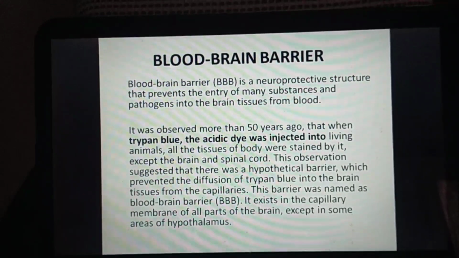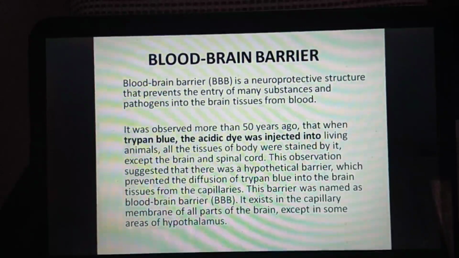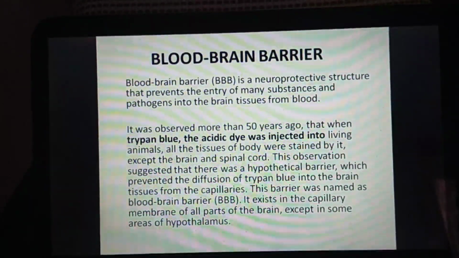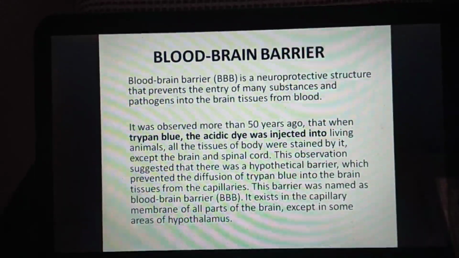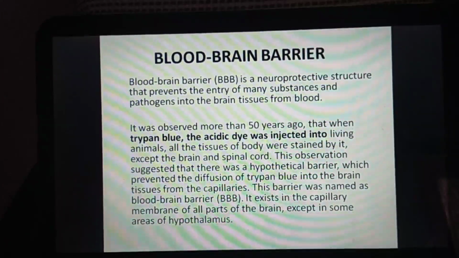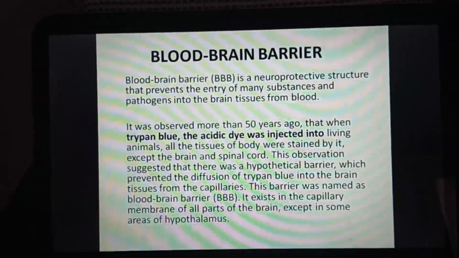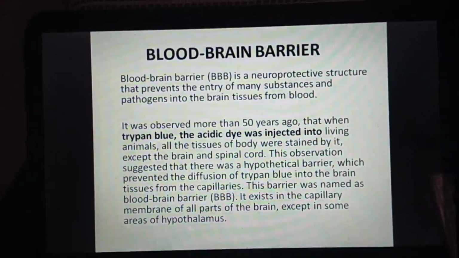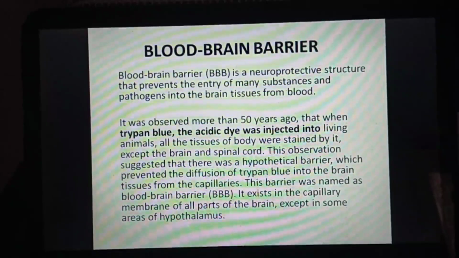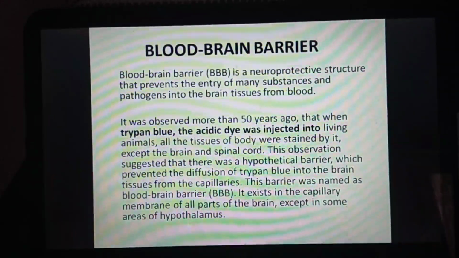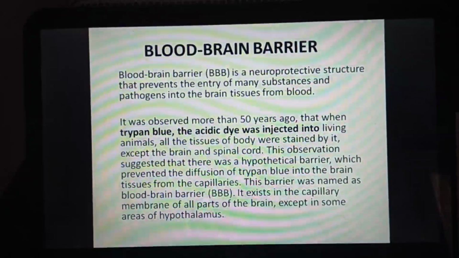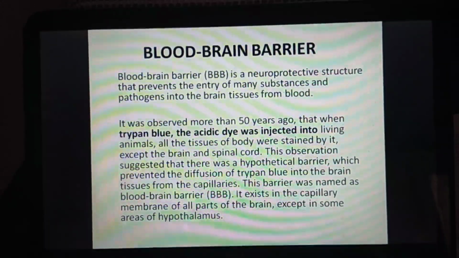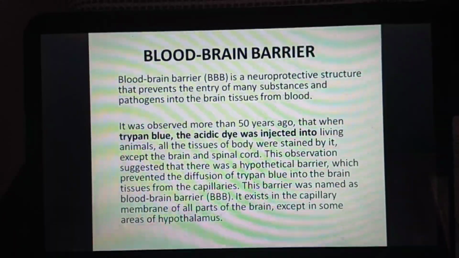So we'll see that. Blood-brain barrier, BBB, is a neuroprotective structure that prevents the entry of many substances and pathogens into the brain tissues from blood. It was observed more than 50 years ago that when trypan blue, the acidic dye, was injected into living animals, all the tissues of the body were stained by it except the brain and spinal cord.